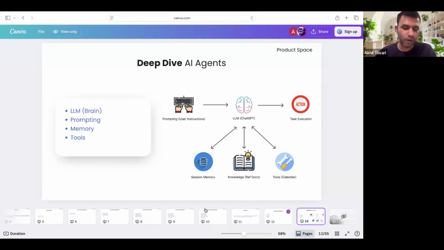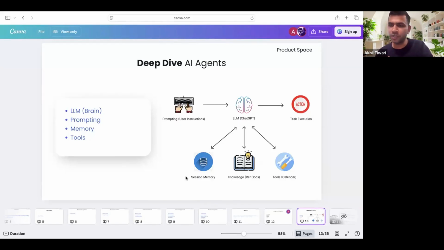And we will also see them in action as we go along. One of the last components is session memory. What session memory means, for example: when you are interacting with any AI, you say one line, and it gives you a very good reply. Then you ask something else, and it forgets the context of the previous question or conversation.